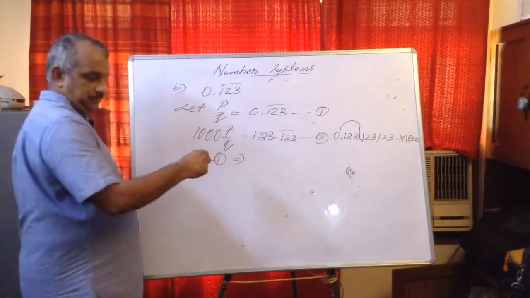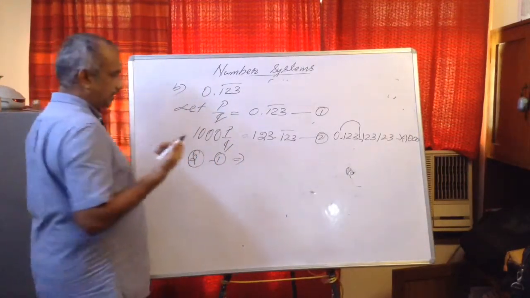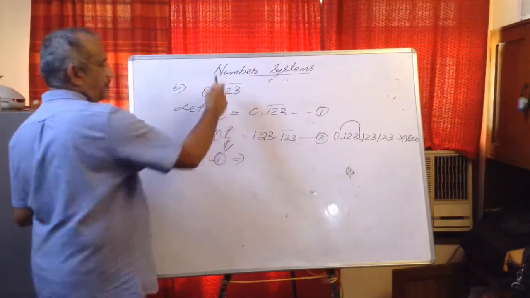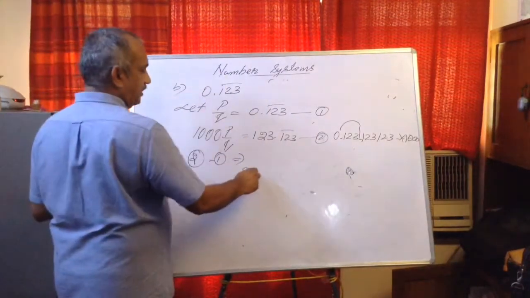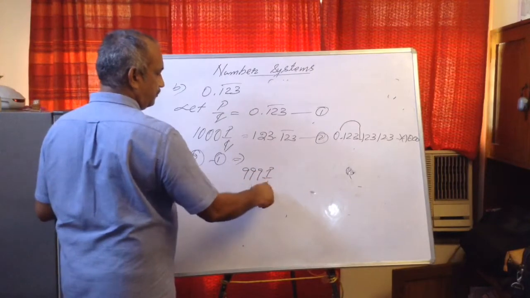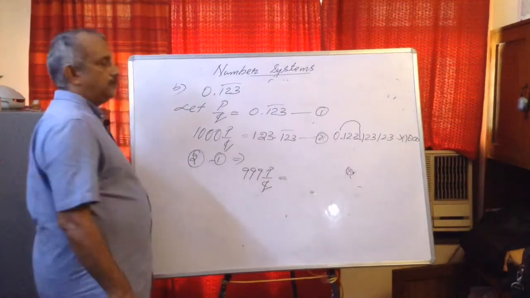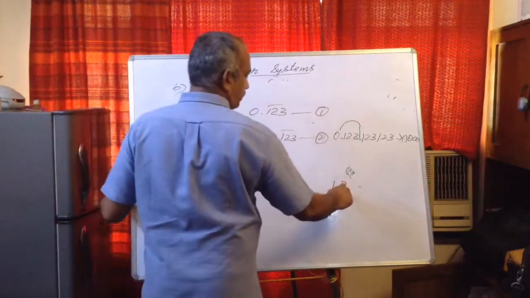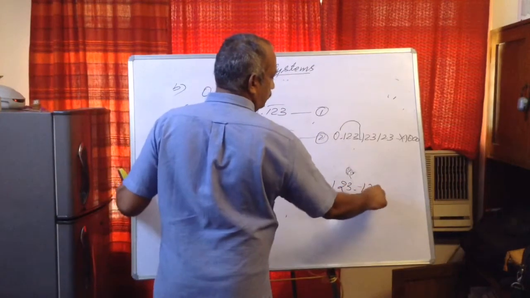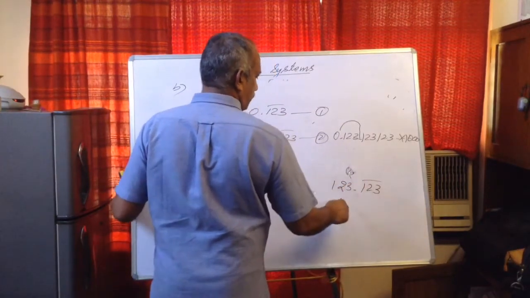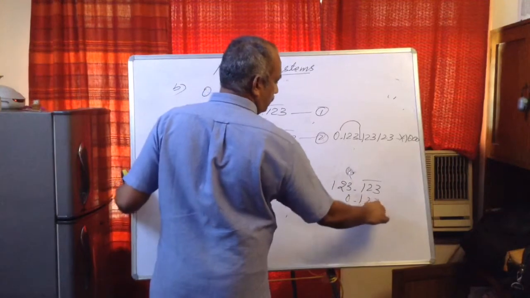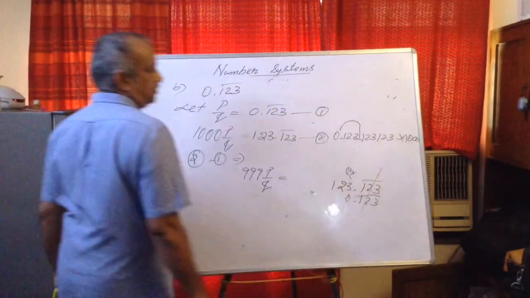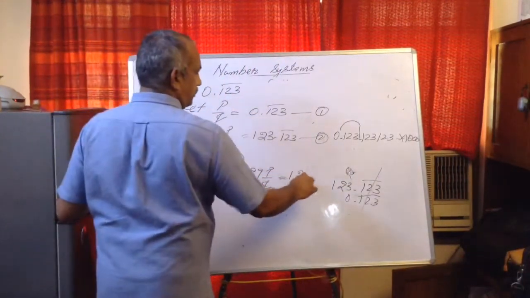Subtract LHS separately and RHS separately. 1000 p upon q minus p upon q, 999 p upon q is equal to. Now here 123.123 bar minus 0.123 bar, so 123 we are getting.